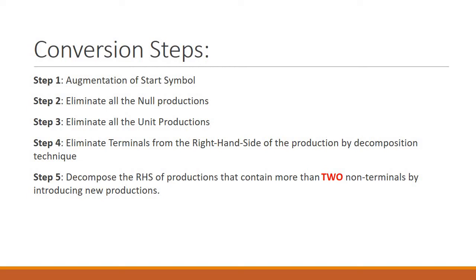Step number 4, we need to eliminate terminals from the right hand side. If there are multiple terminals, or terminals along with non-terminals, we need to eliminate terminals from them by using the decomposition technique. We'll see later how we can decompose by introducing new productions. Step number 5, again we need to decompose the productions if they contain more than 2 non-terminals, so we need to decompose and reduce the size accordingly.